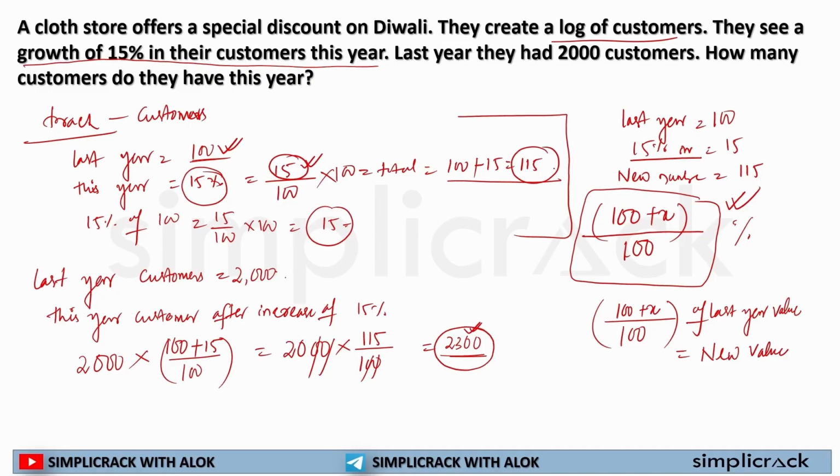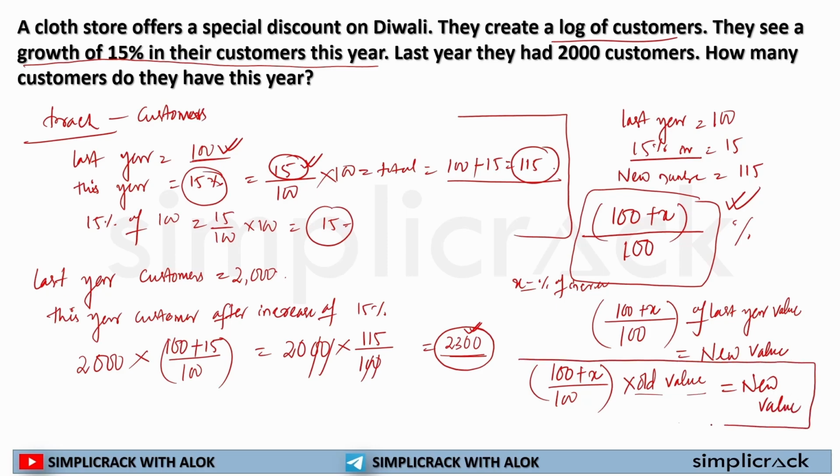So whenever a question asks for a certain percentage of increase from last year and you have to find out the new value, you will simply do 100 plus x, where x means the percentage of increase, divided by 100, multiplied by the old value, because from this value we are seeing the increase. That will get you the new value that we require. So this is the formula that you will be following.